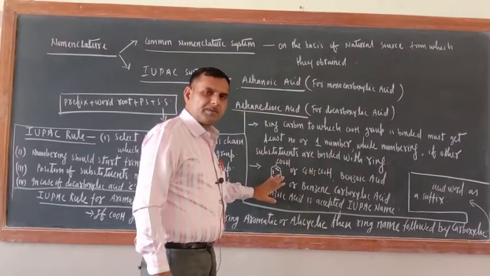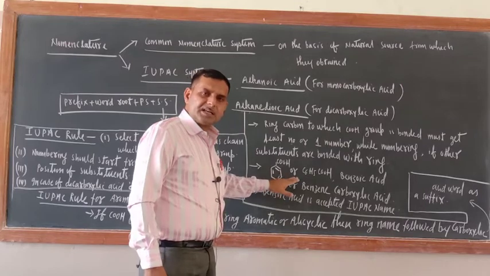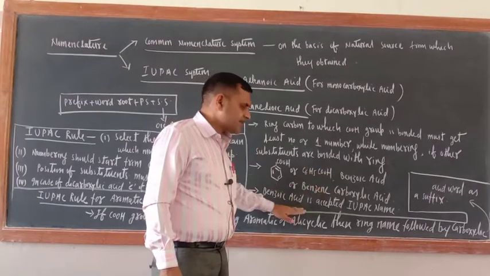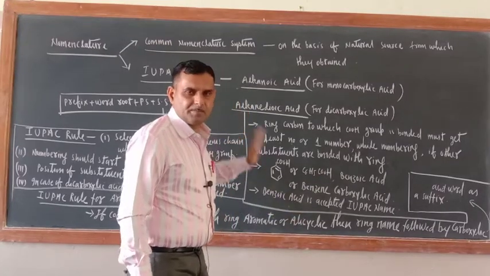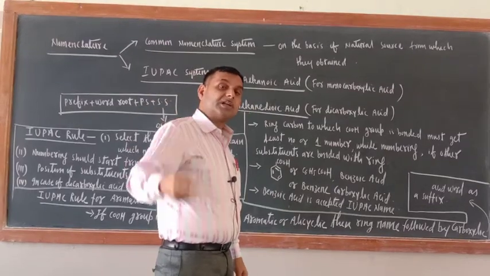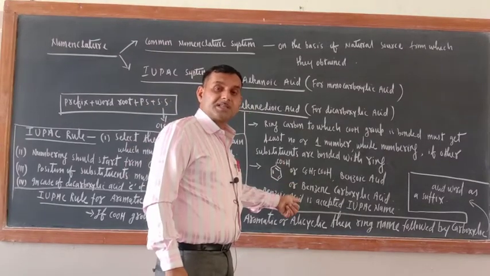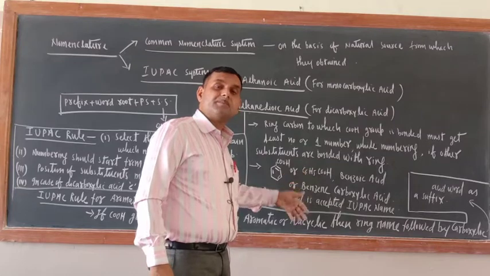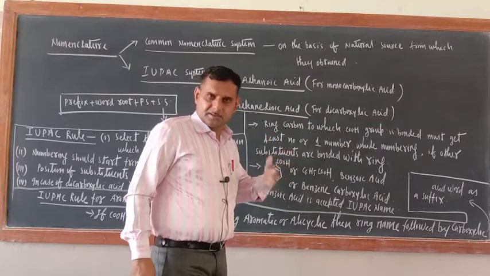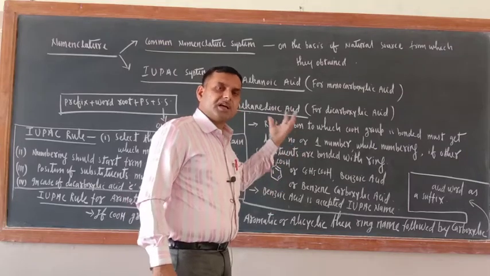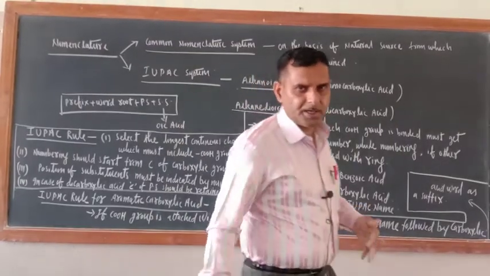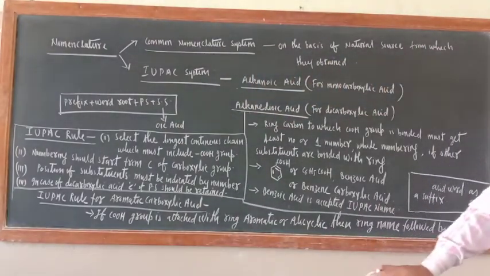One more piece of information: this is benzoic acid, its another name is benzene carboxylic acid, but benzoic acid is the accepted IUPAC name, remember. All other aromatic carboxylic acids are derived from this name only; they are the derivatives of benzoic acid. Okay, 2-bromobenzoic acid, you can say 3-bromobenzoic acid. Now I will write the different categories of examples, then you will come to know. So this is all about the discussion of rules.